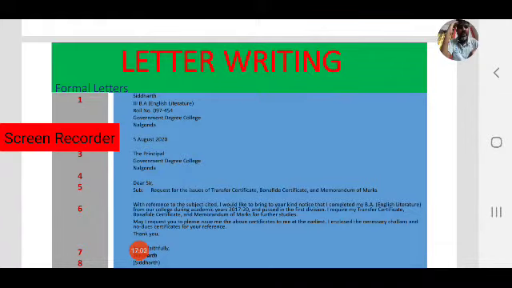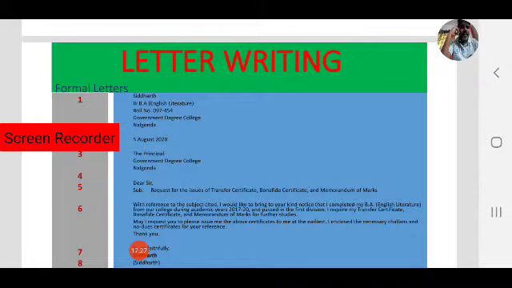With reference to the subject cited, I would like to bring to your kind notice that I completed my BA English Literature from our college during academic years 2017-20 and passed in the first division.